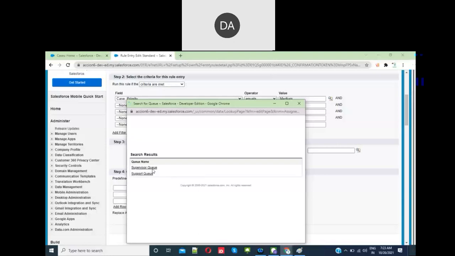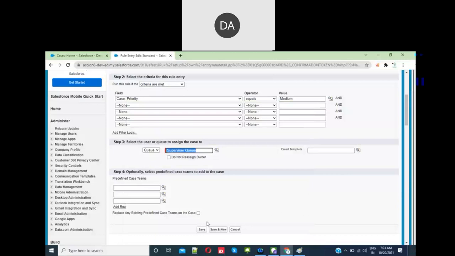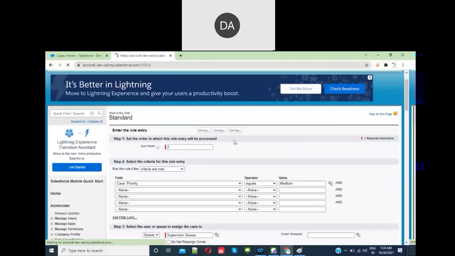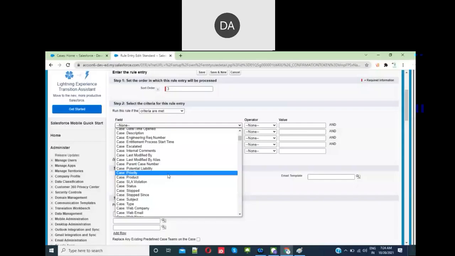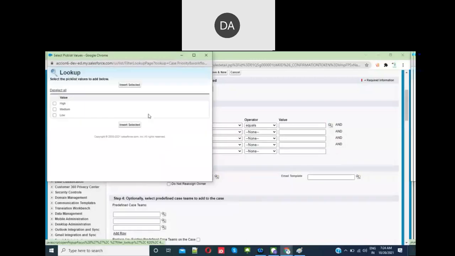Save. And in the third condition, priority is not like this. Priority equals to I. Then I need to assign it to a user who is handling the high priority cases by default. Let's say test user.